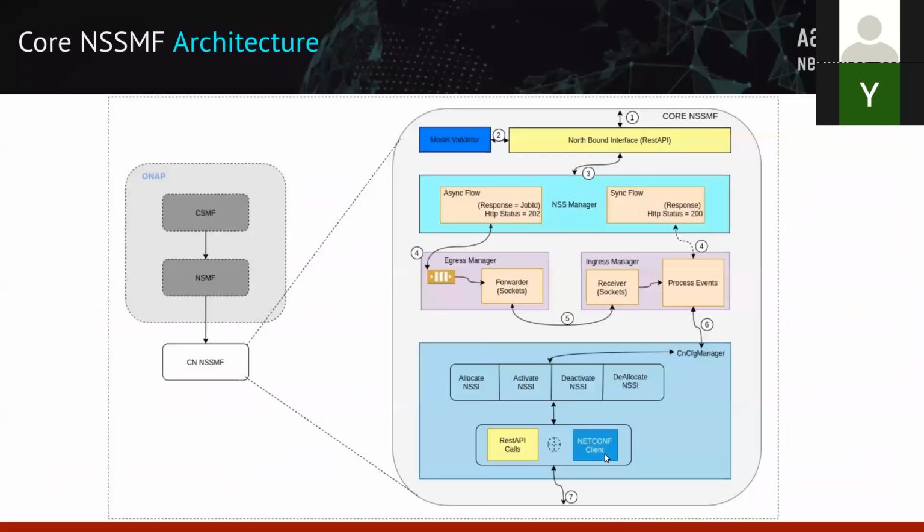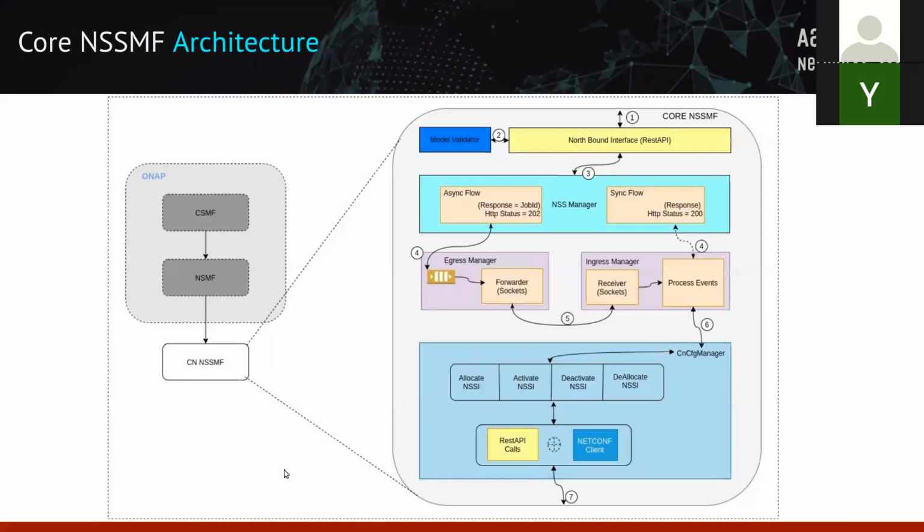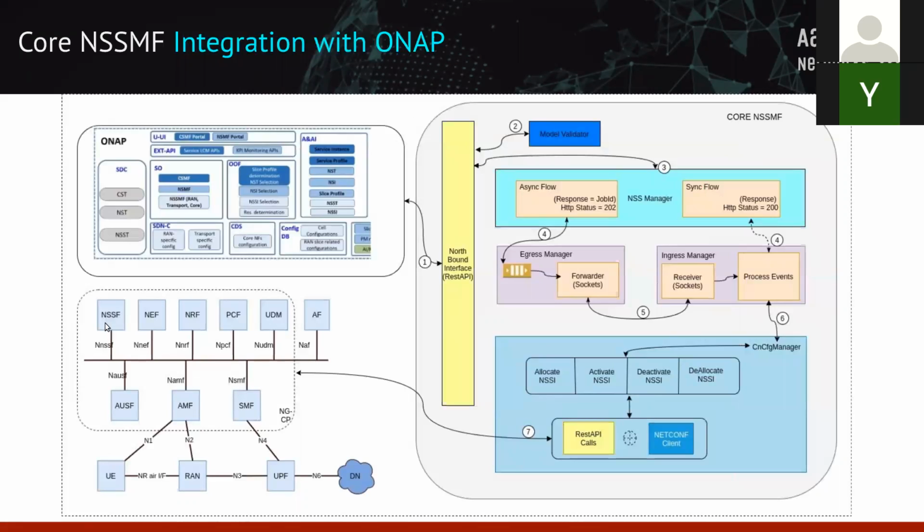If you see in the previous slide, our network deployment can be a hybrid, in which case some of the network functions can be CNFs, and some can be PNFs. So your UPF can be a physical device, and the rest of the control plane elements can be CNFs, right?